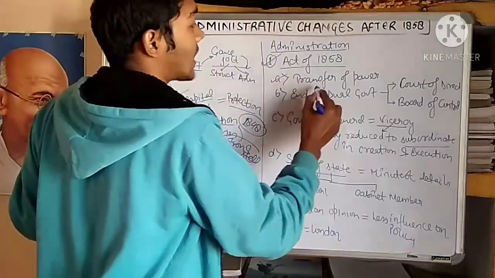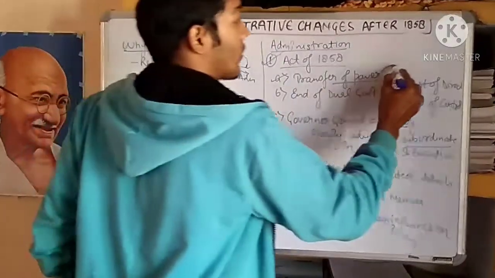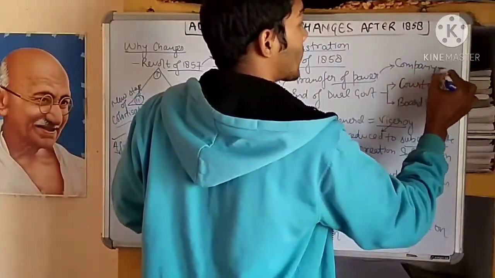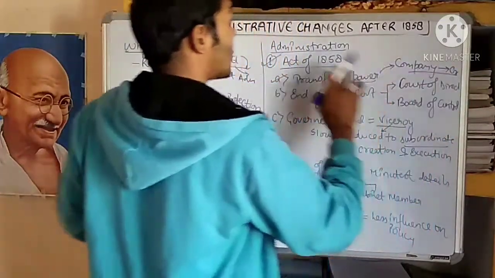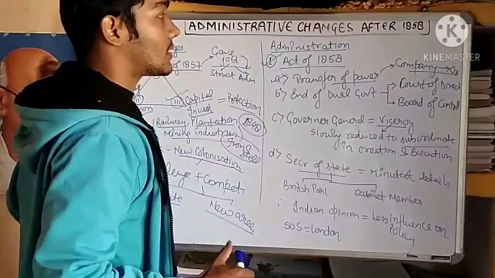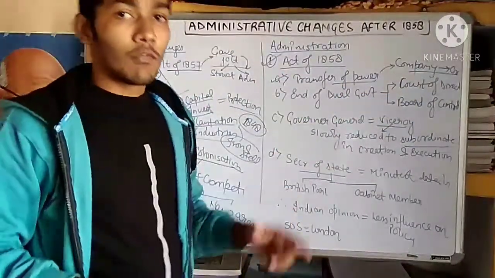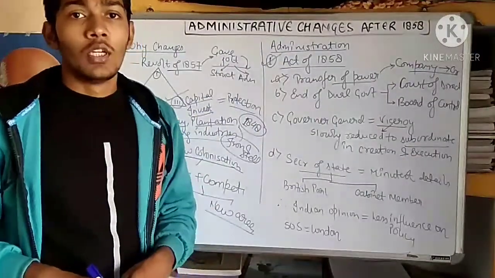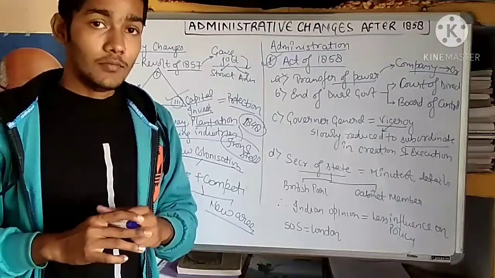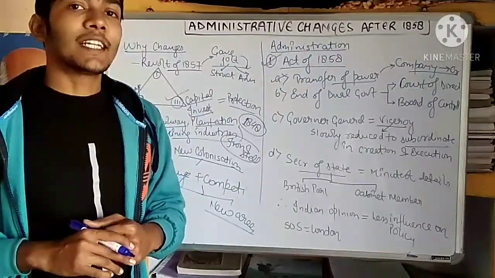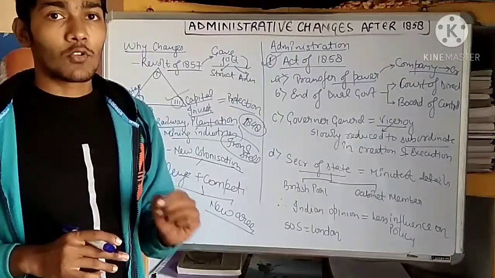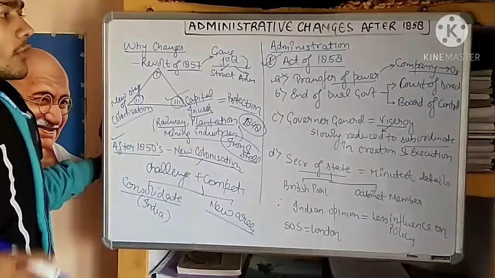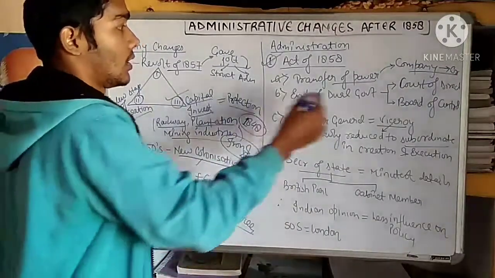So the first one was that the transfer of power occurred from the company to the crown. This transfer of power from company to crown was the first point of this act. So it means that now the crown will rule in India. Naturally the crown will not come to India and rule; they will rule from London. They will appoint a representative on their behalf, and that representative will rule in India. We will discuss what the name of that representative was and what it was called at a later point of time.